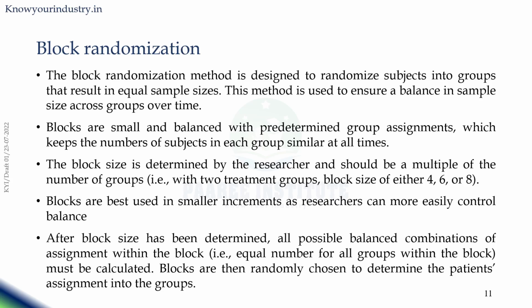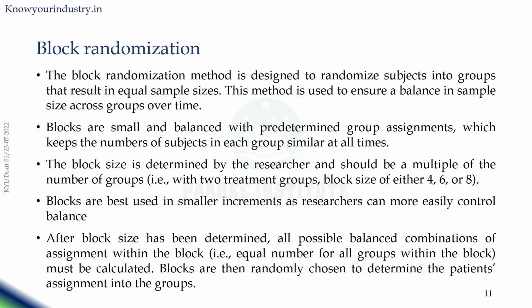Blocks are small and balanced with predetermined group assignments, which keeps the numbers of subjects in each group similar at all times. The block size is determined by the researcher and should be a multiple of the number of groups. With two treatment groups, block size will be either 4, 6 or 8, for example. The blocks are best used in smaller increments as researchers can more easily control balance.